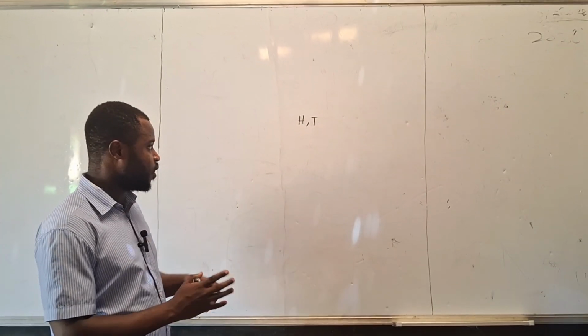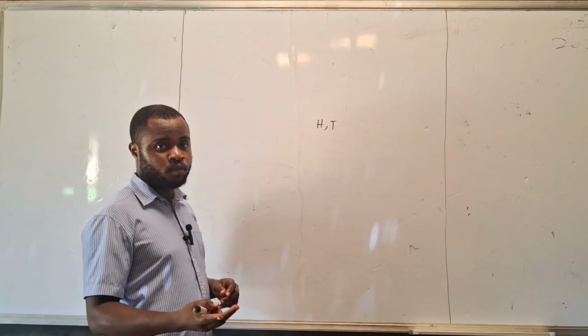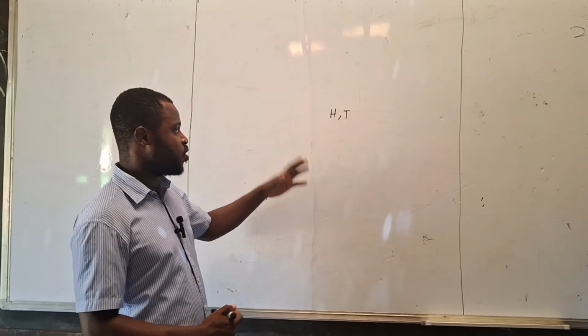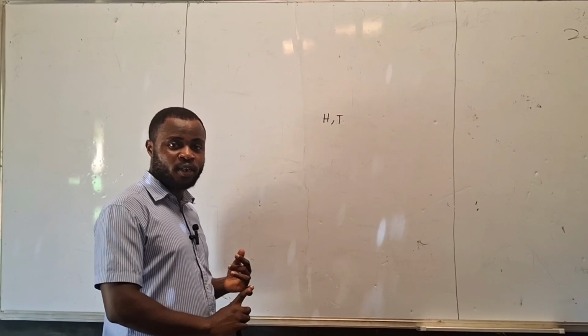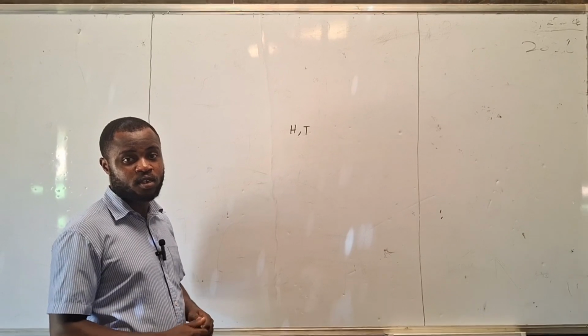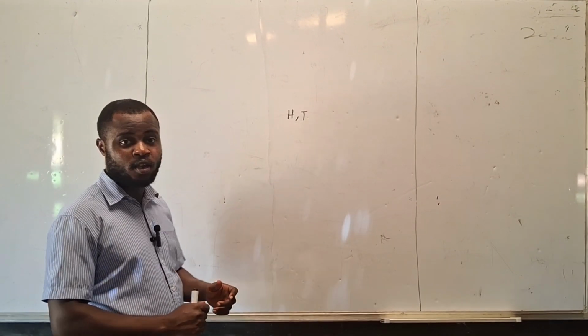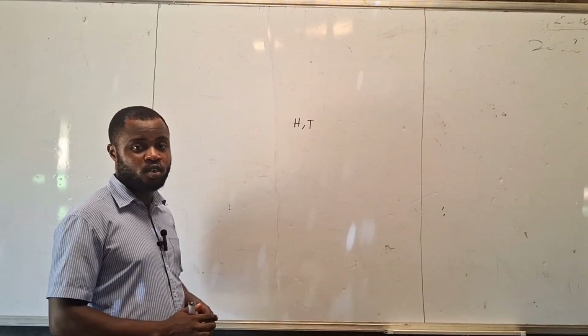So you have to know the sample space in tossing a coin either once, twice, or thrice, depending on the number of coins given. With this, we are going to take our first question involving tossing a coin, then we see how it is done.